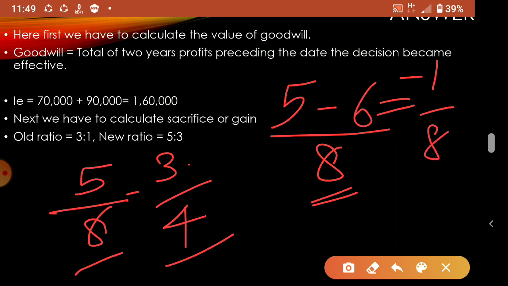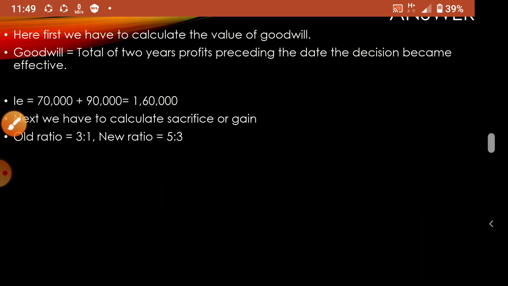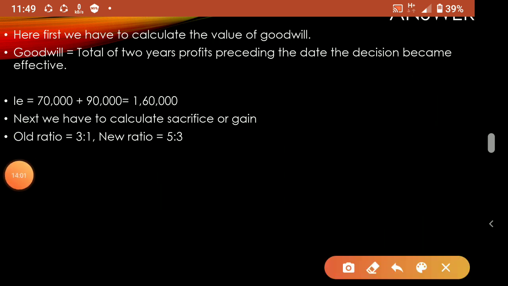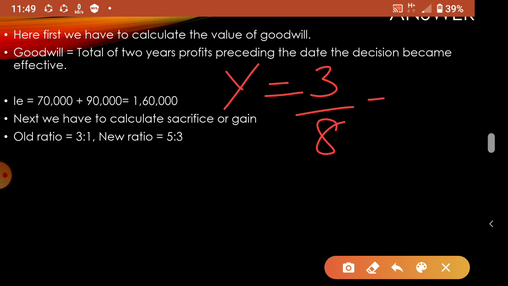So minus is coming, so it is sacrifice. In the gaining ratio equation you are getting minus, that is why it is sacrifice. Now next for y we will see. For y, new ratio is 3/8 minus old ratio 1/4. The LCM we already calculated, the same 8.